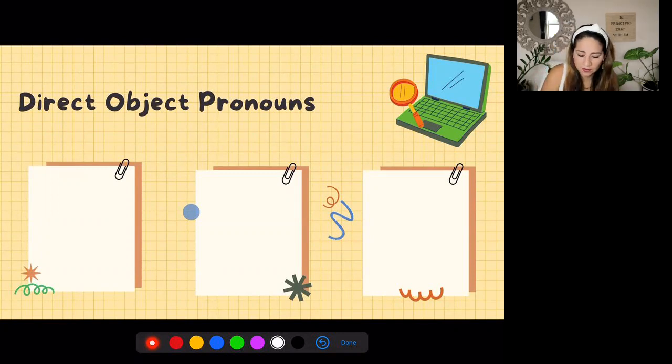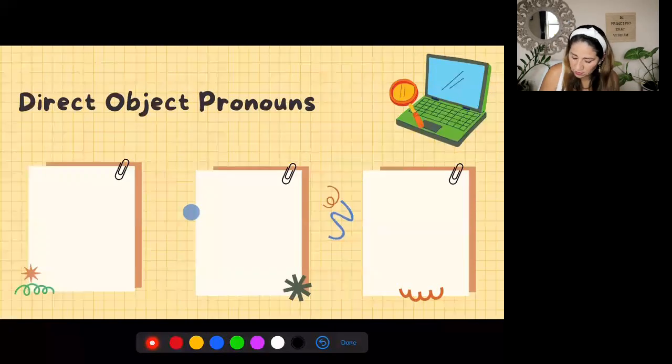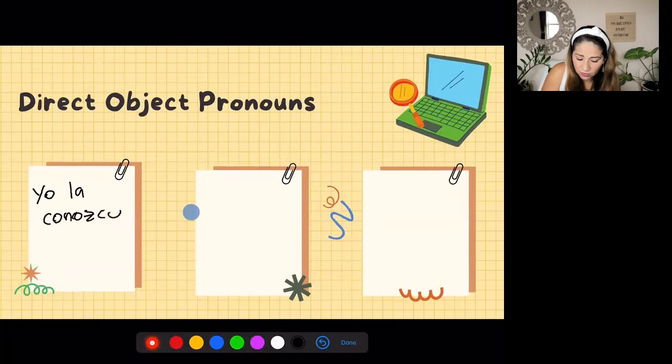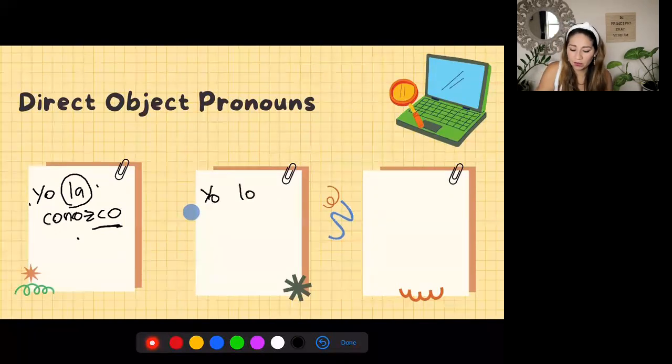So I could say, yo la conozco. So I know her. Her is la. And then conozco is I know, right? So I know her. Yo la conozco. If I'm talking about a male, let's say I know the governor of the state. He's Ron DeSantis. Let's say that I know him. I want to say I know him. Yo lo conozco.